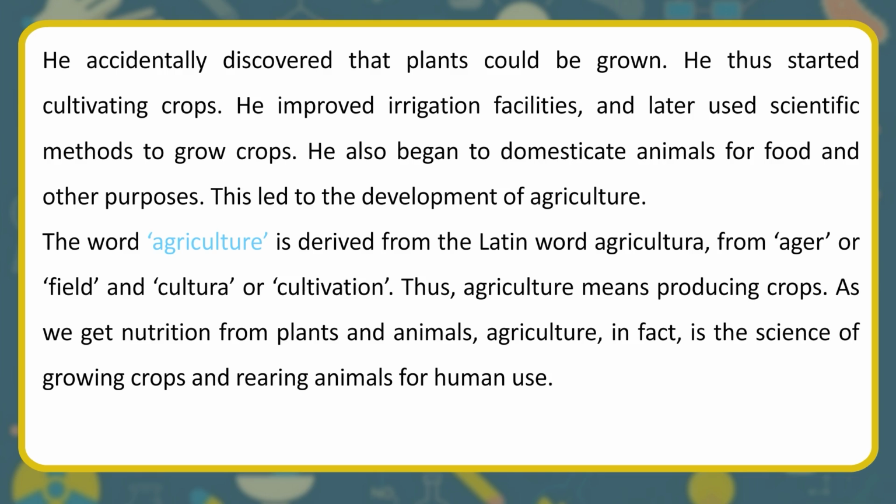The word agriculture is derived from the Latin word agricultura, from ager or field and cultura or cultivation. Thus, agriculture means producing crops. As we get nutrition from plants and animals, agriculture, in fact, is the science of growing crops and rearing animals for human use.